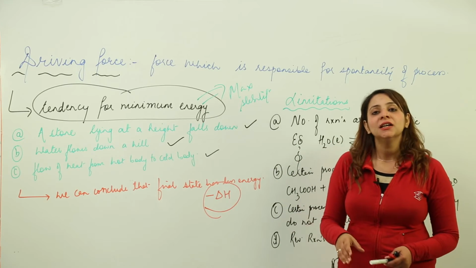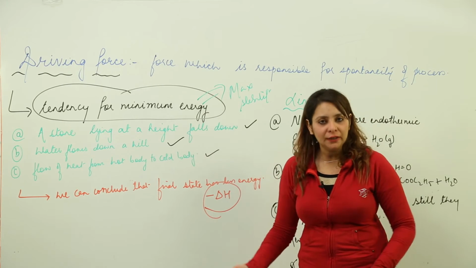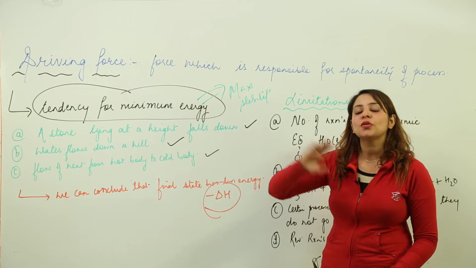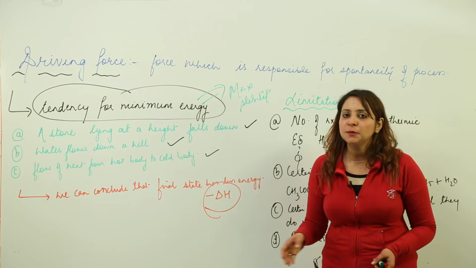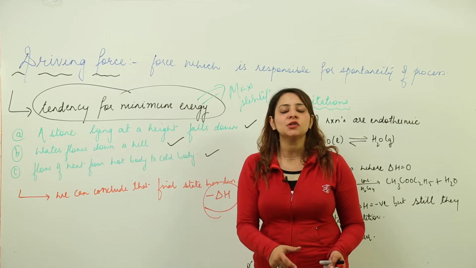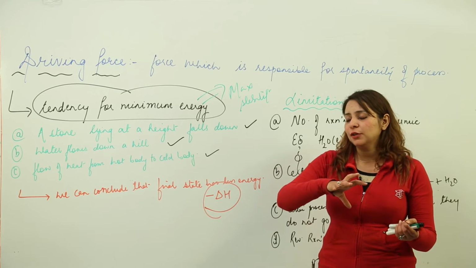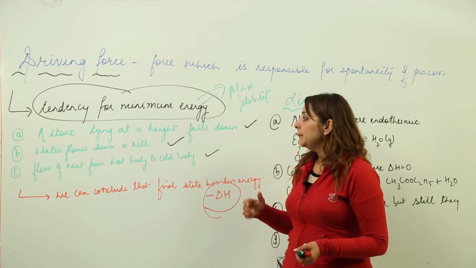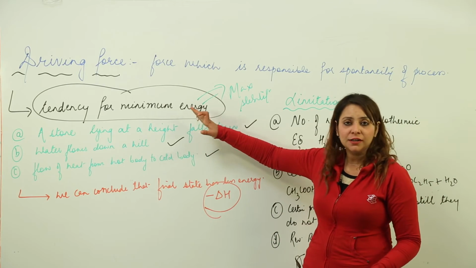So how can they attain it, or which process is going to be stable, or which process has an urge to occur by itself? That is always a process which leads to the release of energy, that is minus delta H, because minimum energy corresponds to maximum stability. So it was considered the sole factor, that means the only factor, which separates the spontaneous processes from non-spontaneous processes. But later on it was proved that there are certain exceptions to this driving force.